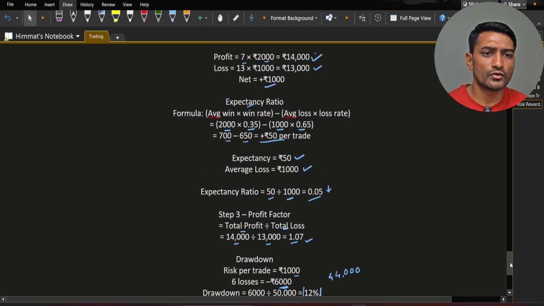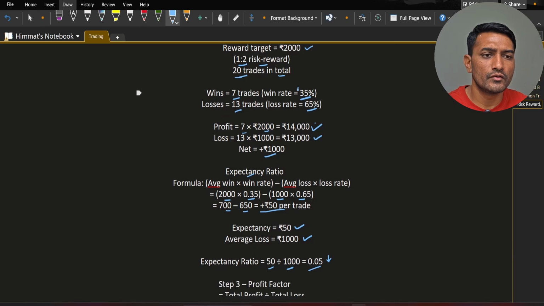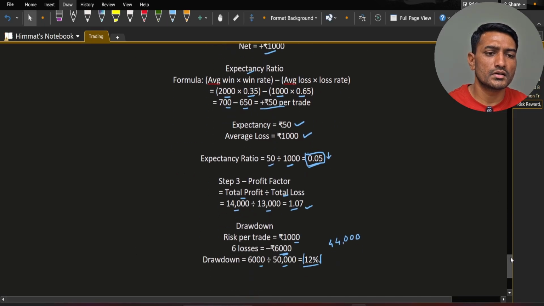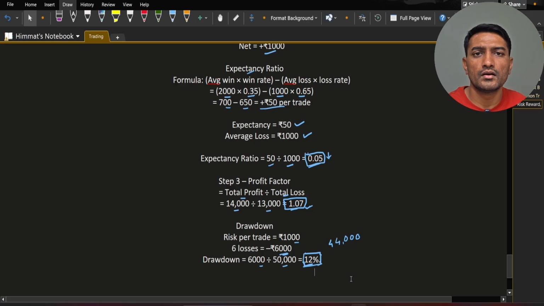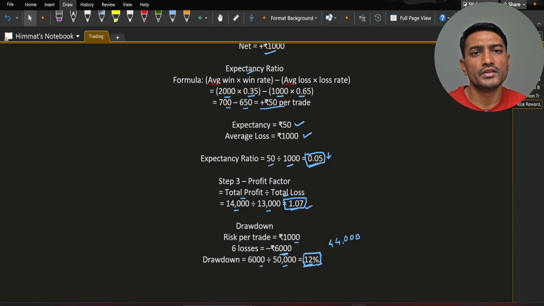So to interpret this particular system, we have very low win rate plus positive expectancy and profit factor just above 1. Here we need the improvement. You may struggle to run this system continuously, and drawdown is 12%, which is okay, but losing streaks will stress you mentally. So even though this system will make you money, with low win rate and small profit factor, you may struggle to continue with this system.